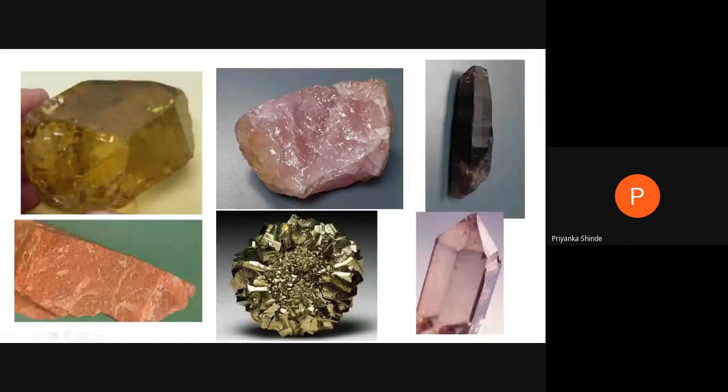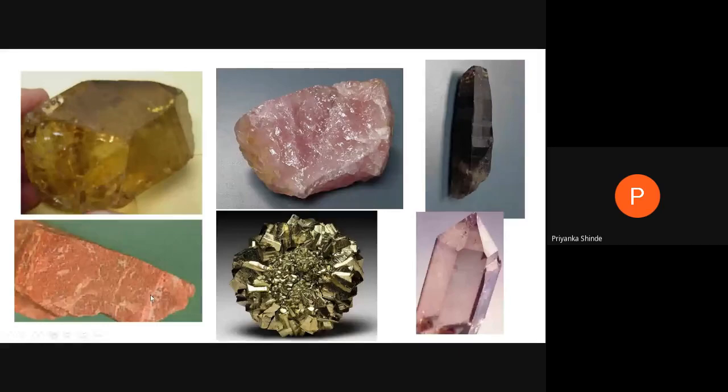Then one more example, that is feldspar, the pink colored mineral in this corner. This one again has opaque diaphanity. So this is all about the diaphanity of the mineral.